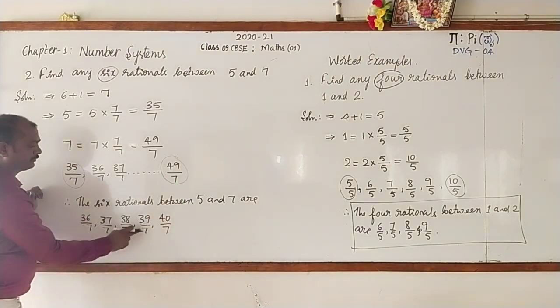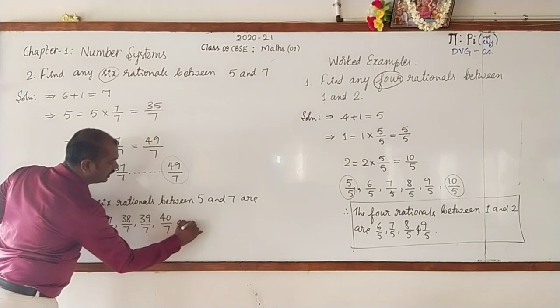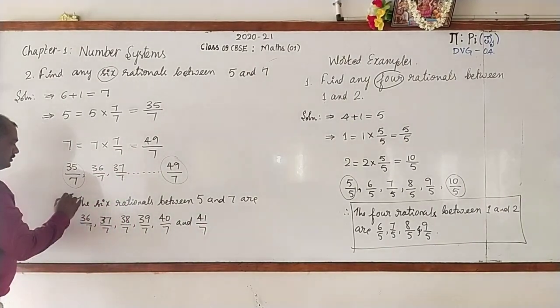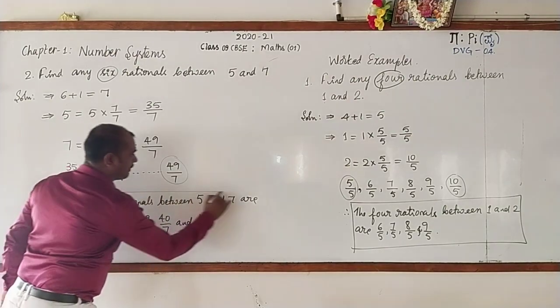That is 1, 2, 3, 4, 5. And write one more, 41 by 7. Still many are there.